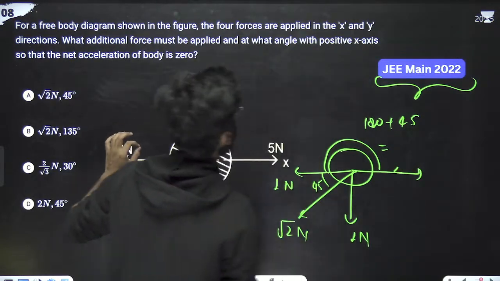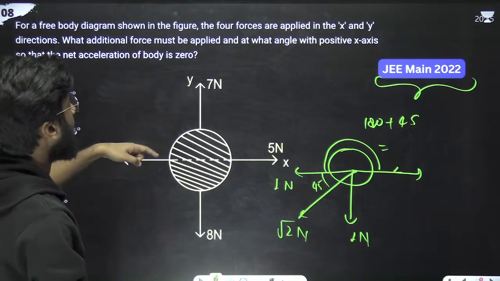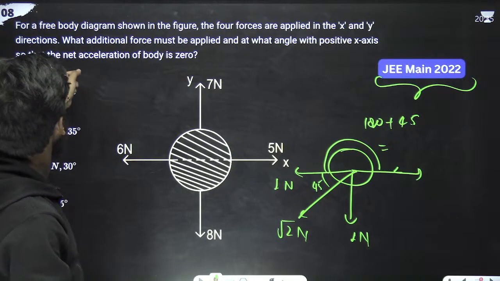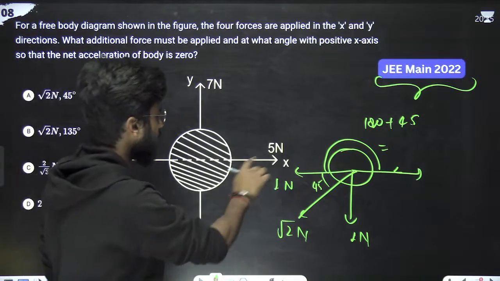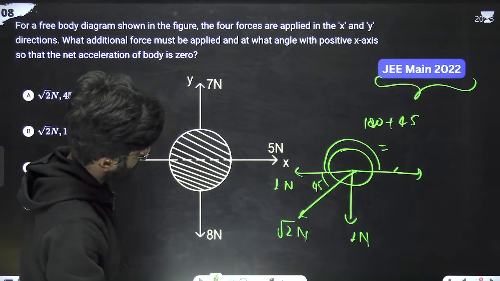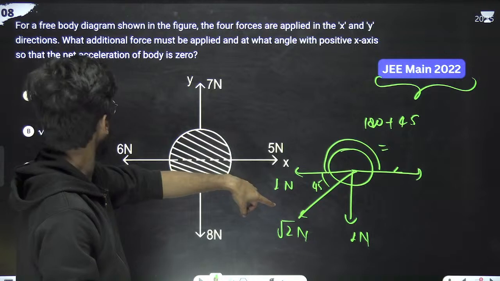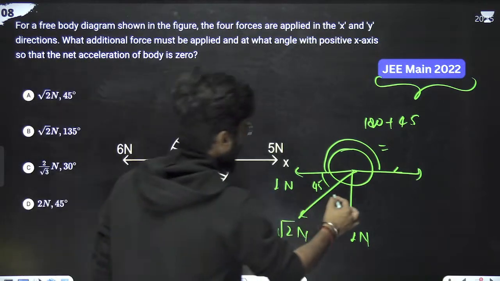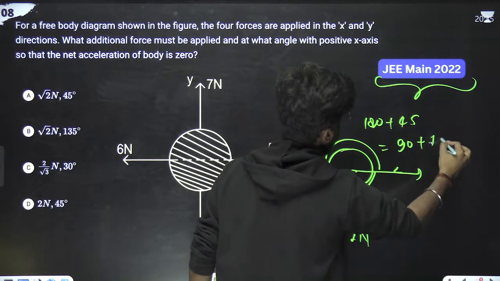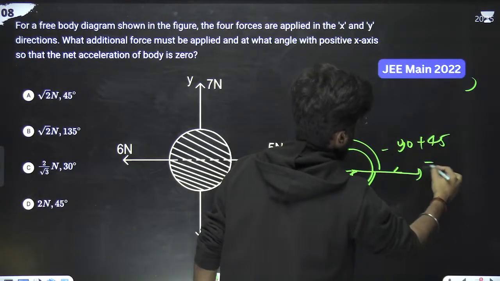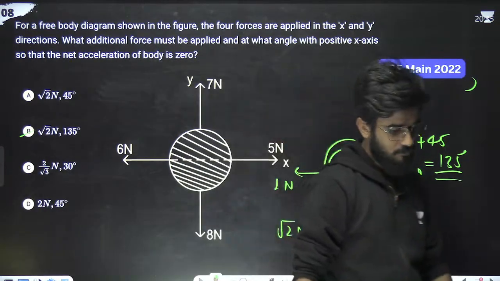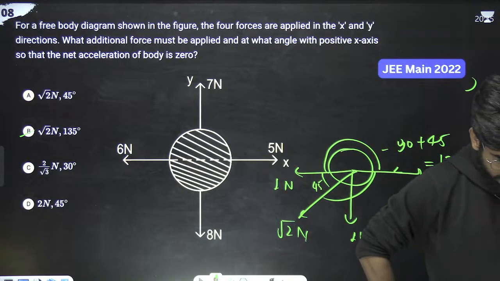So at what angle with the positive x-axis do we have to calculate the angle? This is 45, this is 45, and this is 180 from the positive x-axis. That is not matching, so we can write 90 plus 45. 90 plus 45 is 135. So root 2 and 135 means B option is correct. Great.